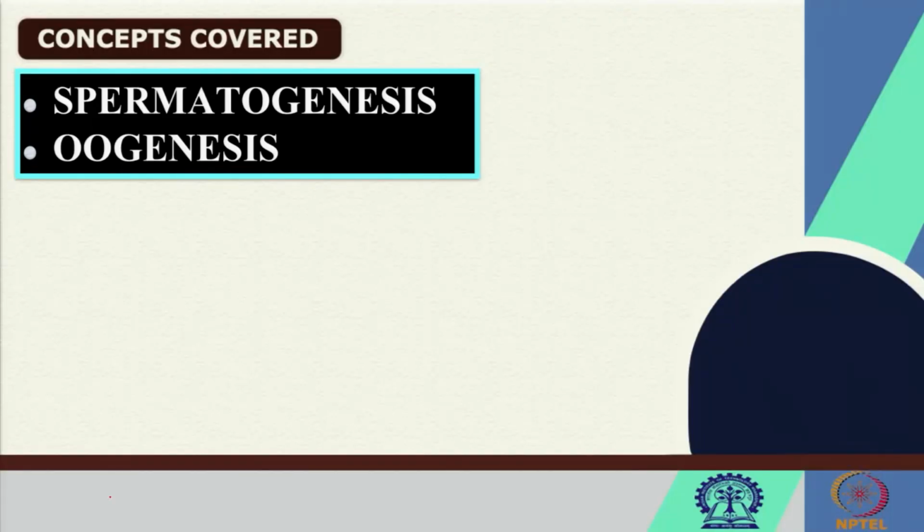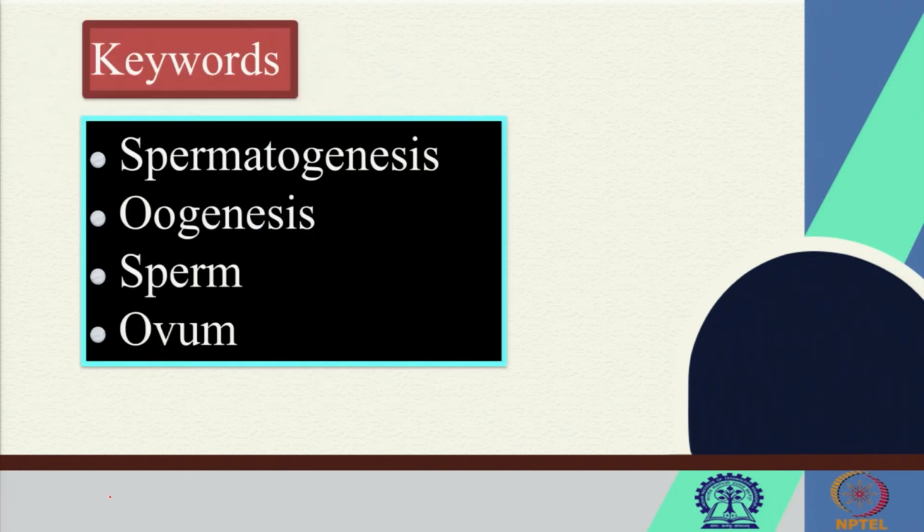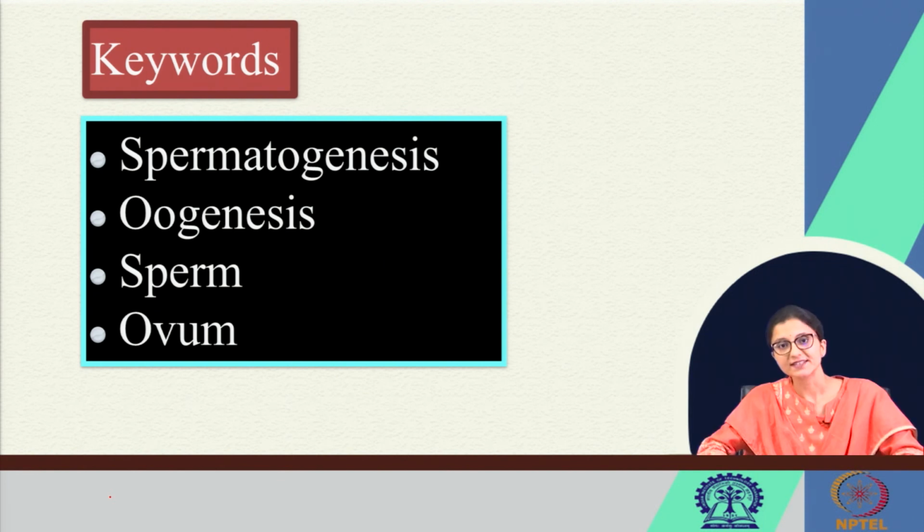So today, the process of formation of these gametes, that is gametogenesis, is our topic of discussion. Concepts covered in today's class: spermatogenesis, oogenesis. The key words being spermatogenesis, oogenesis, sperm, ovum.